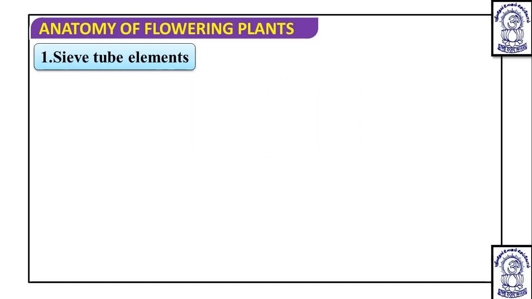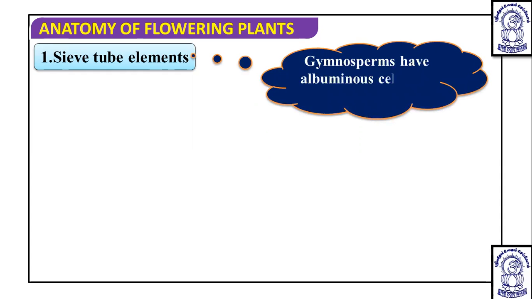First we are going to discuss the sieve tube. Remember, the sieve tube is a multicellular structure, but it is made up of several sieve tube elements, which are the unit of the sieve tube. In gymnosperm, there is an absence of sieve tubes, and in place of them we find sieve cells.